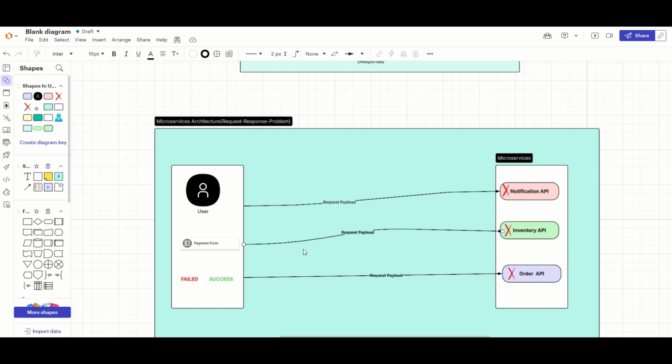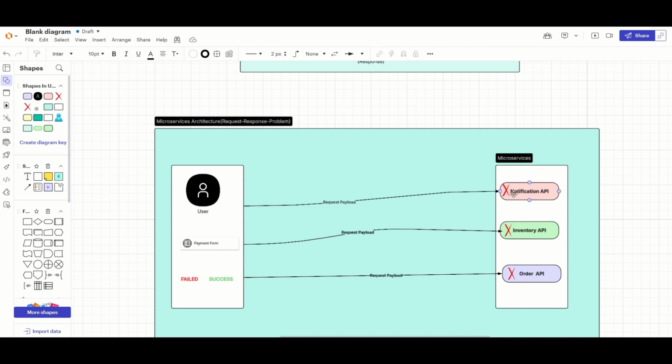Now when the user's payment was successful, we have to send requests to all those APIs responsible for holding the user's order information and inventory information, and to send a notification to the user that your order has been placed and will be delivered on this date and time.